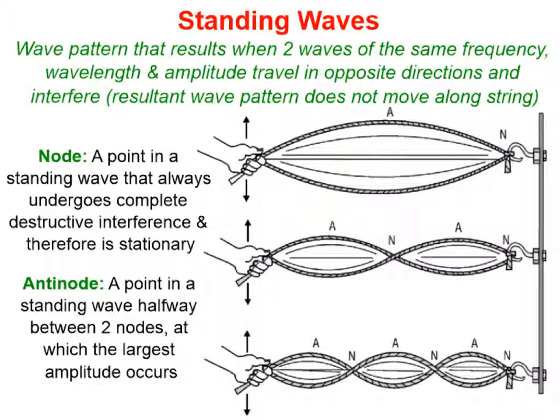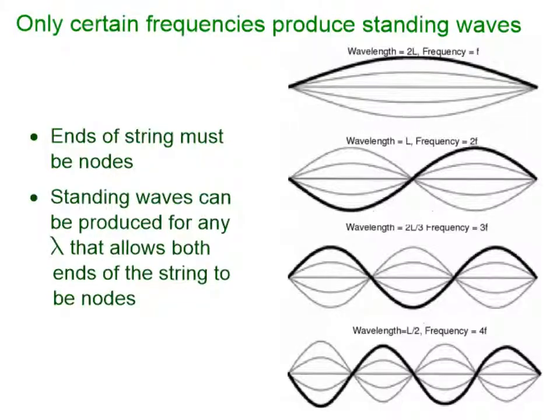And a standing wave is the resultant wave pattern that doesn't move. In order for it to occur, the two waves, the incident wave as well as the reflected wave, have to have the same frequency, wavelength, and amplitude when they're traveling in opposite directions and interfere with each other. Now, obviously, only certain frequencies can produce standing waves. Those frequencies have to be such that the ends of the string are nodes. You can see in all these different examples, you have to have a node at both ends. So there are only very specific frequencies that will produce this standing wave.